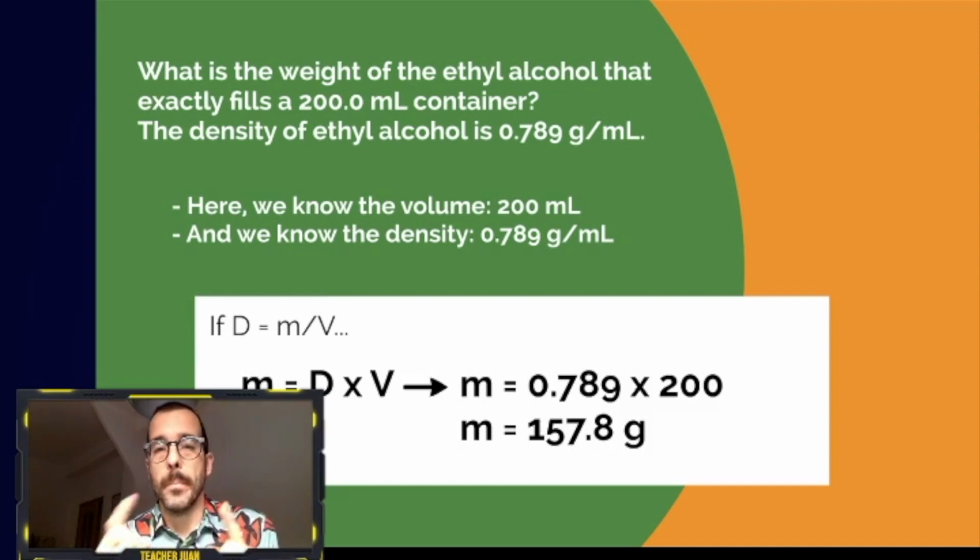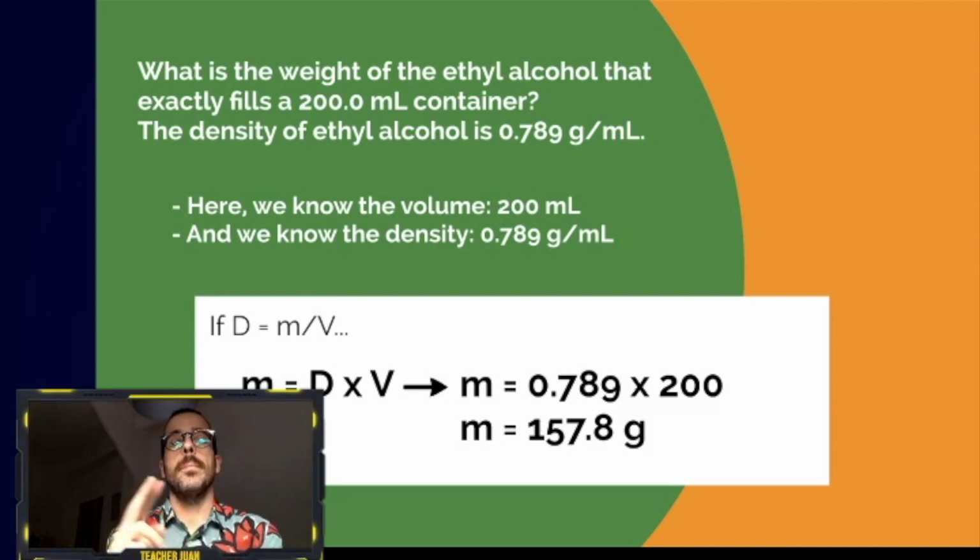And the density of this substance, the ethyl alcohol, is 0.789 grams per milliliter. So here we know the volume, 200 milliliters. We know the density, 0.789 grams per milliliter. So we need to change a little bit the formula.